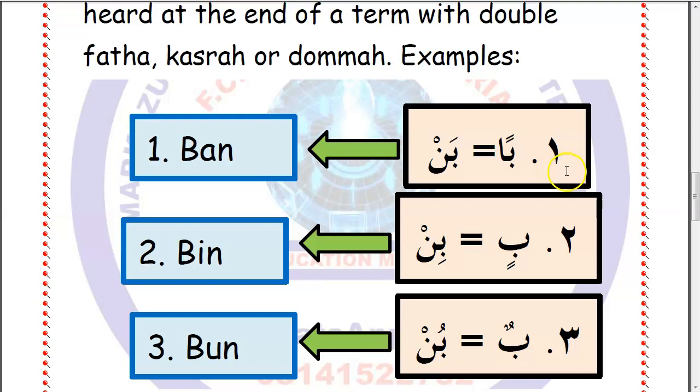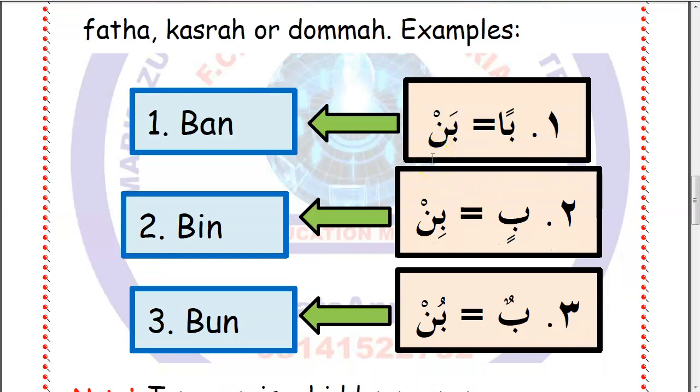This is what is written, and this is what is pronounced. It is written this way, but pronounced this way. So the reality about Tanween is Nun carrying sukun at the end of pronunciation of a letter carrying double fatha, double kasra, or double dhamma. So the first fatha represents the sound of ba, while the second one is what we refer to as Tanween, which is being represented here with Nun carrying sukun, ban.